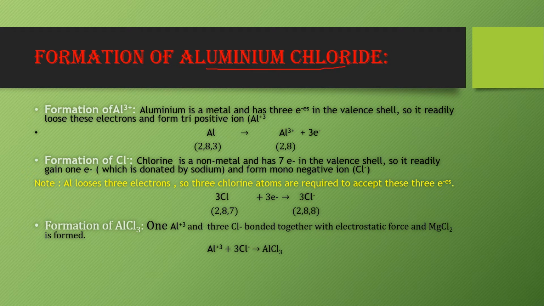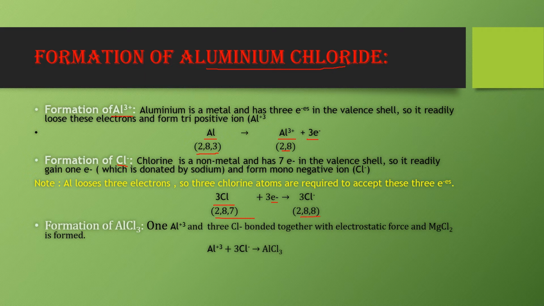First step is formation of cation, that is Al plus 3. Aluminium has atomic number 13, configuration is 2,8,3. In order to achieve stable 2,8 configuration, it needs to lose 3 electrons. Hence it is converted into Al plus 3 ion. Now the next step is formation of anion, that is Cl minus. Now chlorine is a non-metal having atomic number 17, configuration is 2,8,7. So it needs to gain 1 electron in order to complete its octet, 2,8,8.